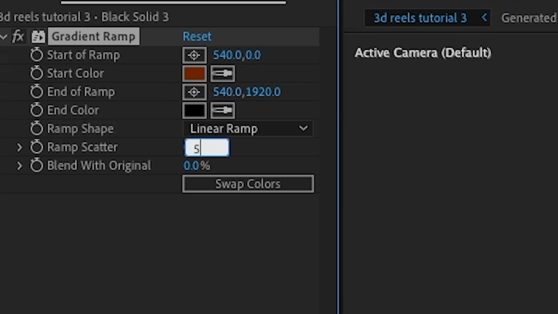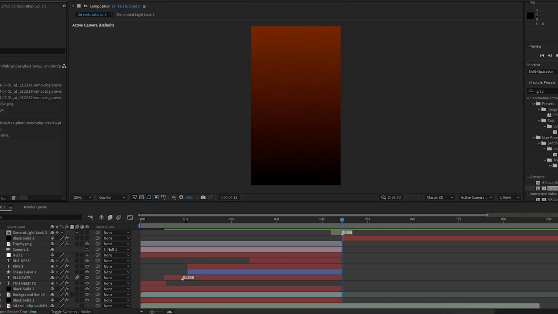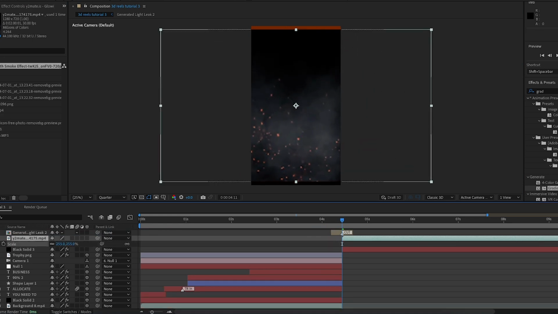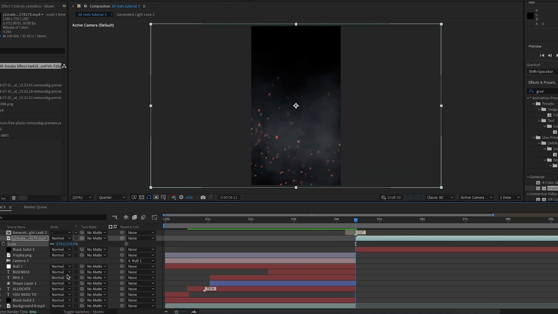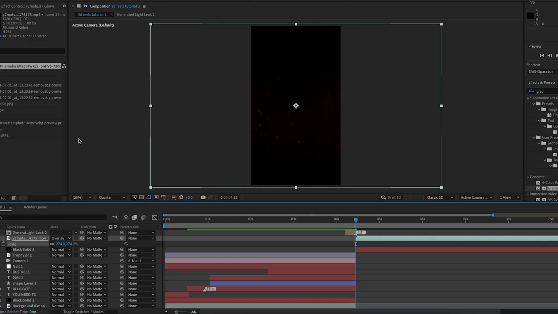And I'm going to increase the ramp scatter to 512, and I'll play around with the position a bit as well. Then I'm going to add this smoke effect overlay onto the timeline, and I'll scale it up so it fits the rest of the composition. I'll toggle switch modes, and I'll change the mode to overlay. And this will make everything a lot darker, but I do want this dark vibe for the second part.